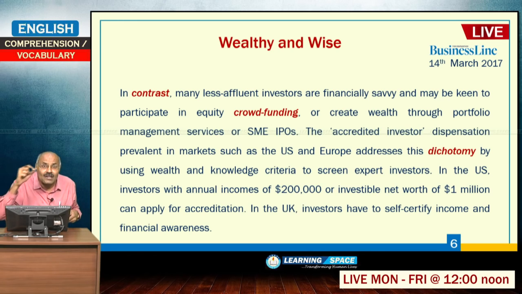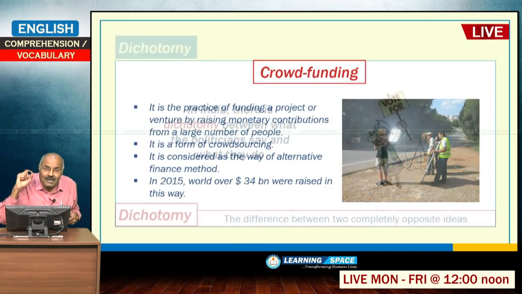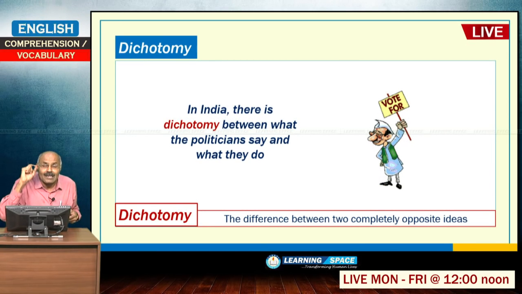The accredited investor dispensation prevalent in markets such as US and Europe addresses this dichotomy by using wealth and knowledge criteria to screen expert investors. So, here what is the meaning of dichotomy? Please look into this example. In India, there is a dichotomy between what the politicians say and what they do finally. So, by understanding this example, it is basically two completely opposite things. Dichotomy, they say one thing, do something else. So, that is a dichotomy.